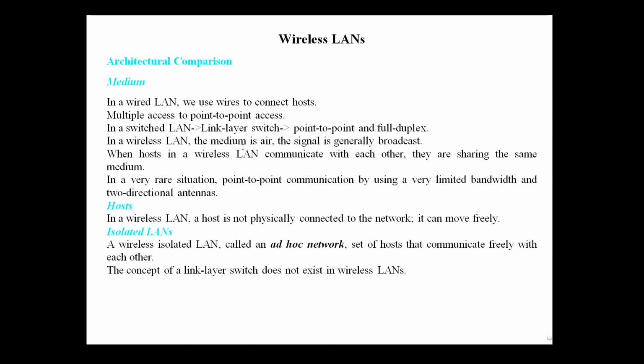In case of wireless LAN, the medium is air. Generally, the signal is broadcast. Whenever the hosts in a wireless LAN communicate with each other, they are sharing the same medium. In a very rare situation, we can also establish point-to-point communication by using very limited bandwidth and two directional antennas.